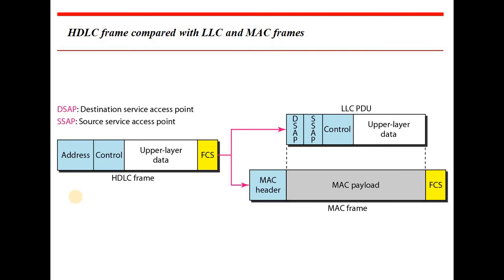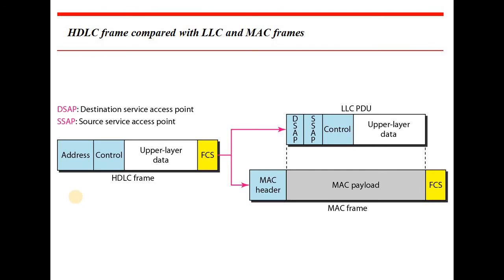Here in the LLC PDU, the link layer control protocol data unit, it starts with the destination service access point and source service access point. These are two different fields which decide the destination service as well as the source service, and there is a control section which controls accessing the packet and delivering the packet to the upper layer. That is called the LLC PDU.